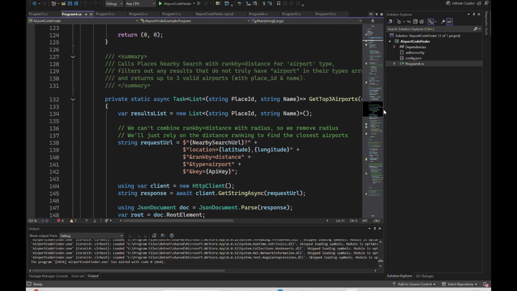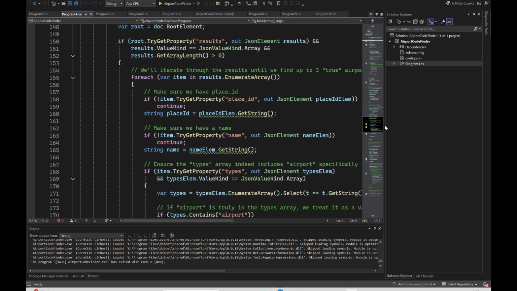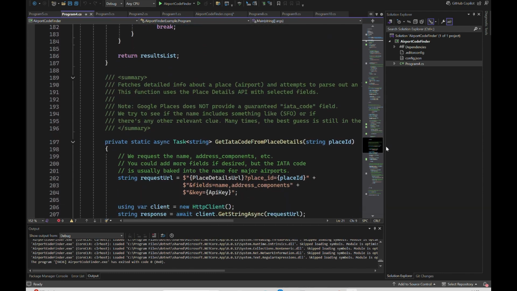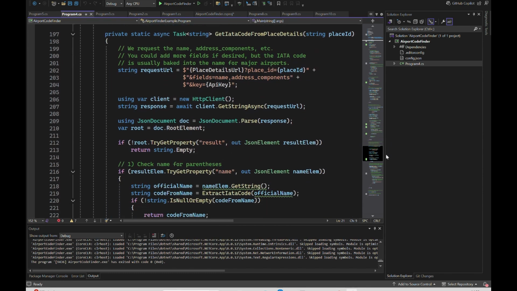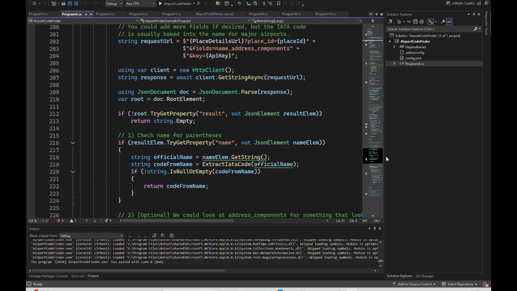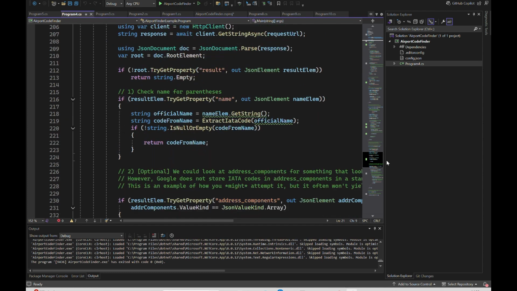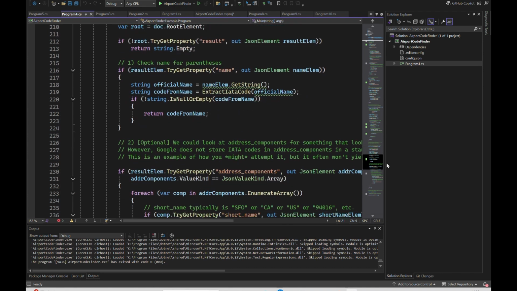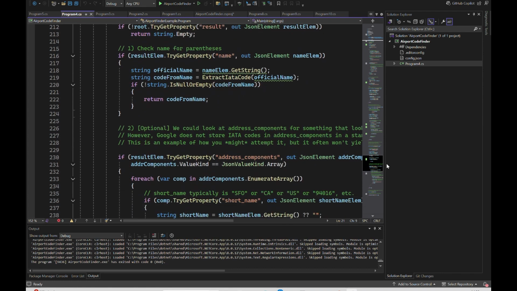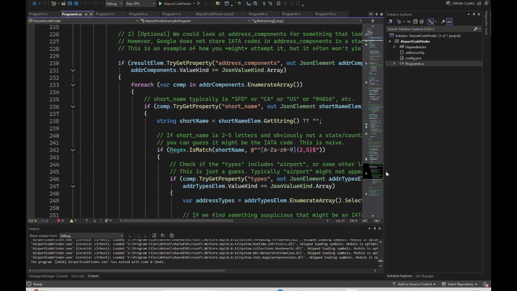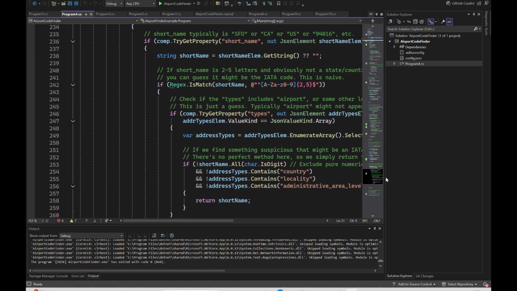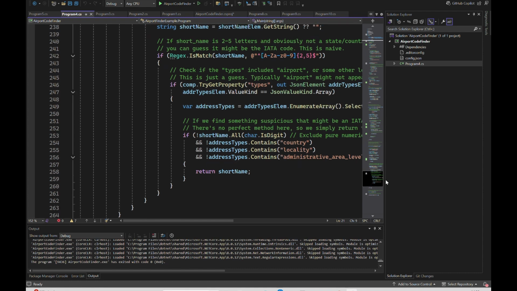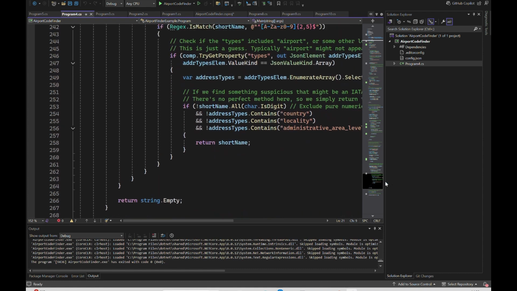So this is the top 3 airports, and if I go to the IATA code, this is code from name and address component, short name. It is trying to basically find everything, and then I think trying to find the IATA code in there.